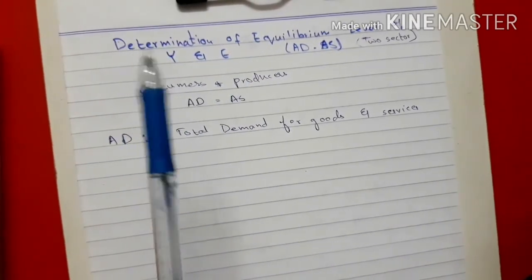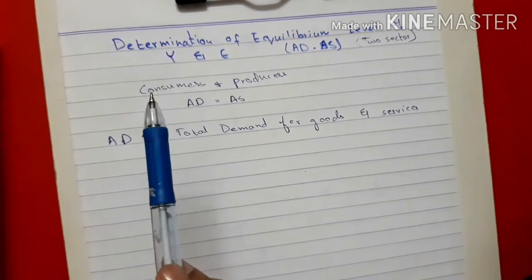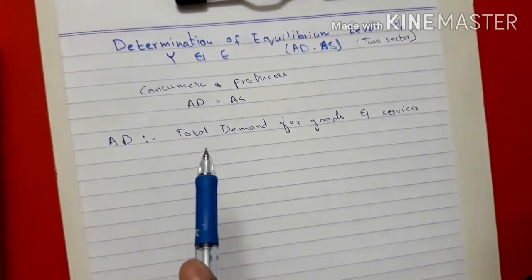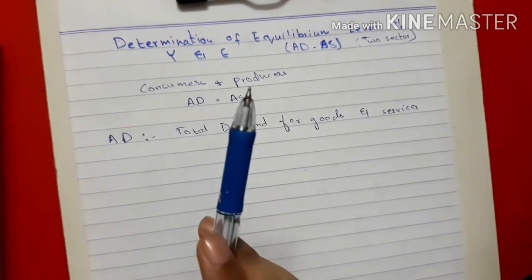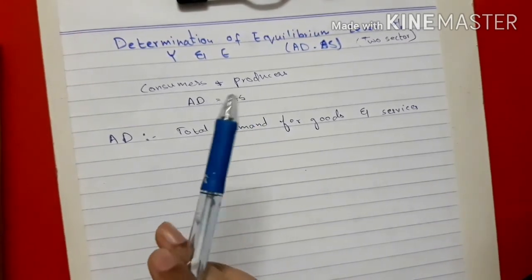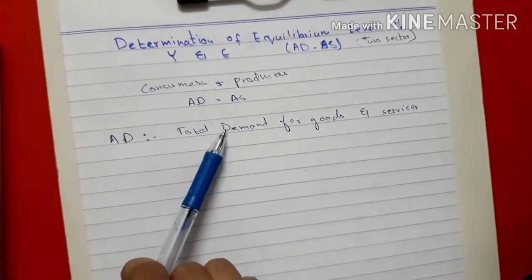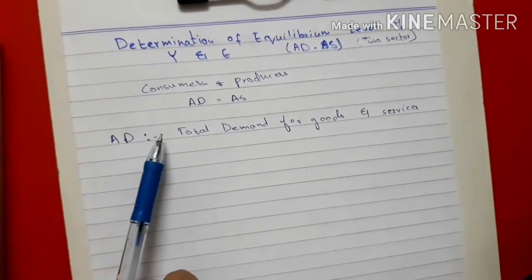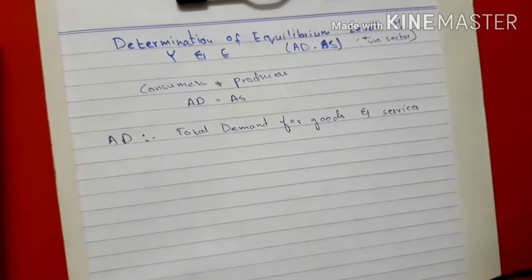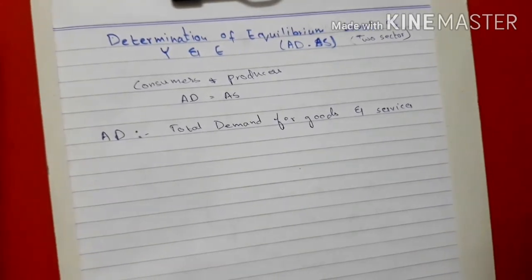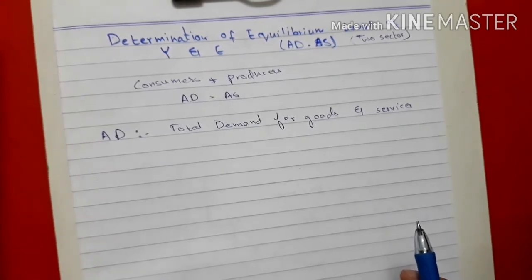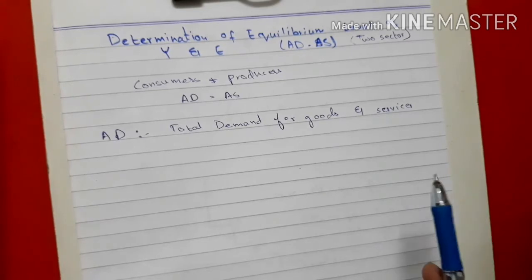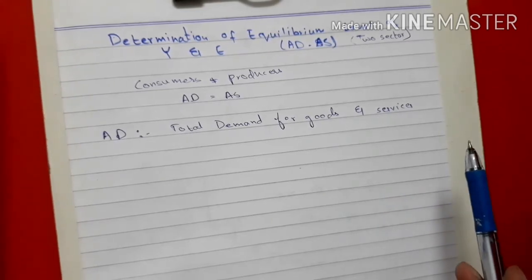In other words, aggregate demand is the national income which has been earned by the factors of production against rendering of their services. When they provide their services, they earn this income. So this aggregate demand can also be referred to as the national income of the economy. Such earnings of the FOPs, or the factors of production, are either consumed or invested.